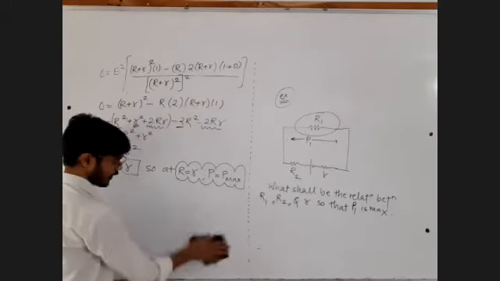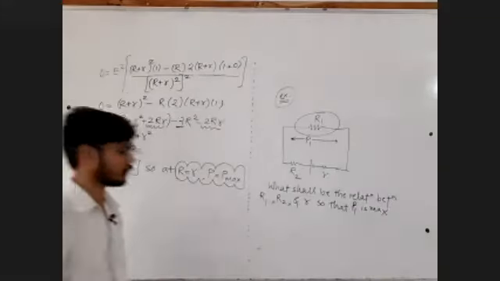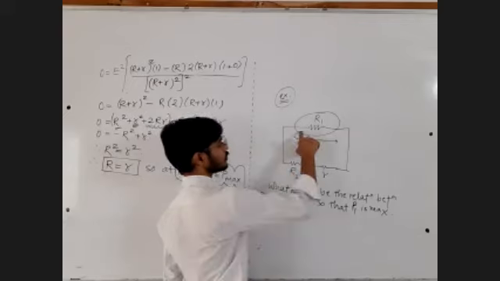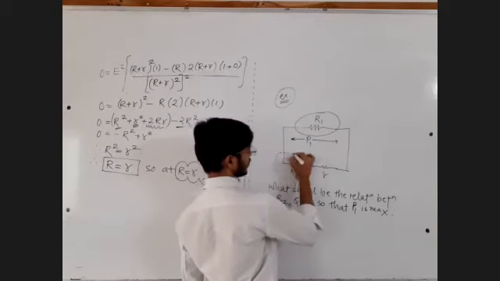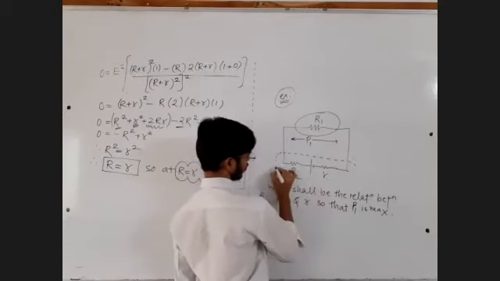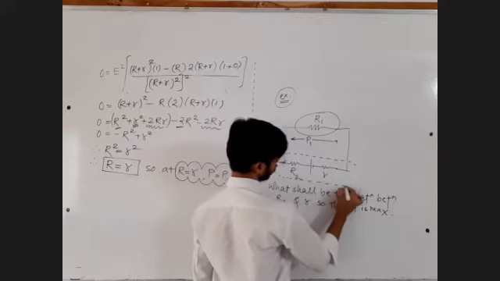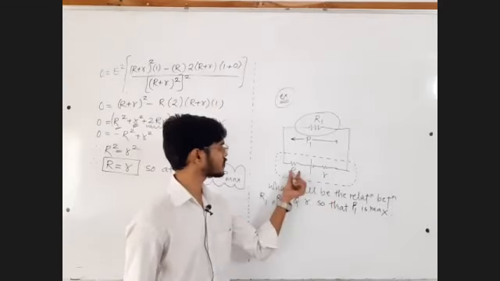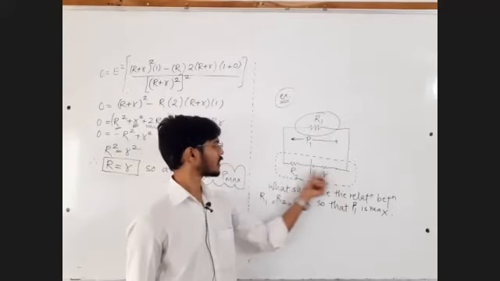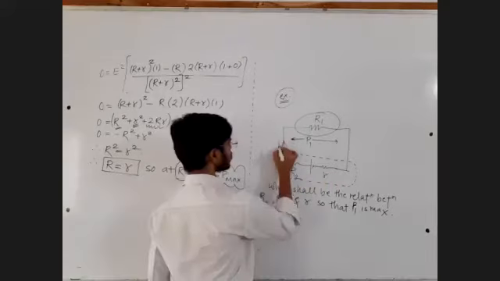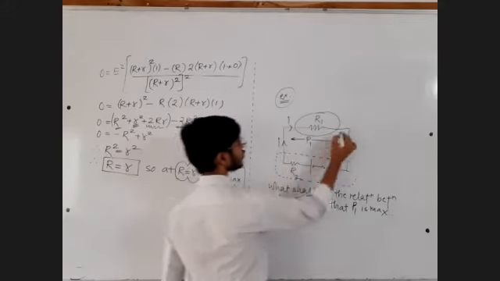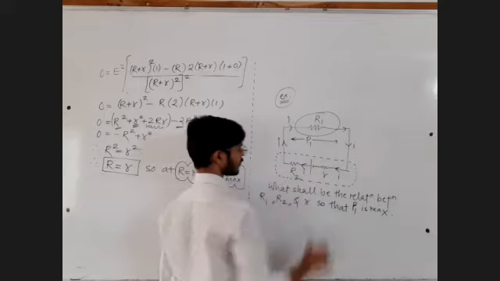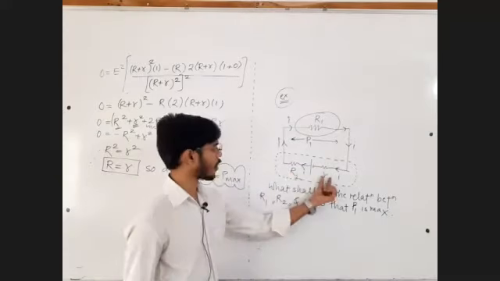The resistance that should get maximum power should be equal to the remaining effective resistance, which will be called the effective internal resistance. Now this is the device, and this entire remaining thing you can assume as the source of power. Of course these two resistances are also in series because the same current is flowing through all of them. So your effective internal resistance will be small r plus R2.